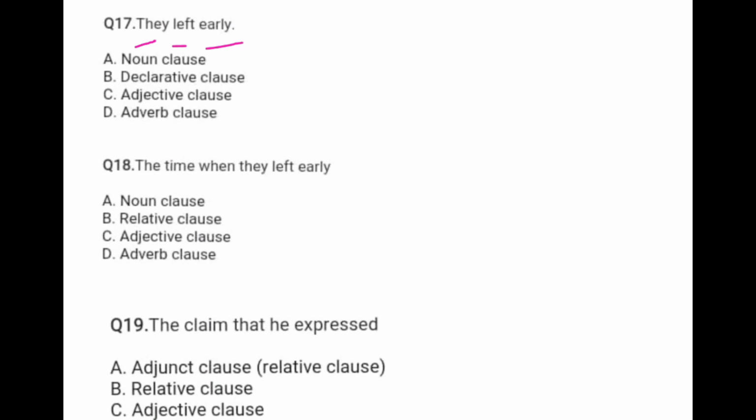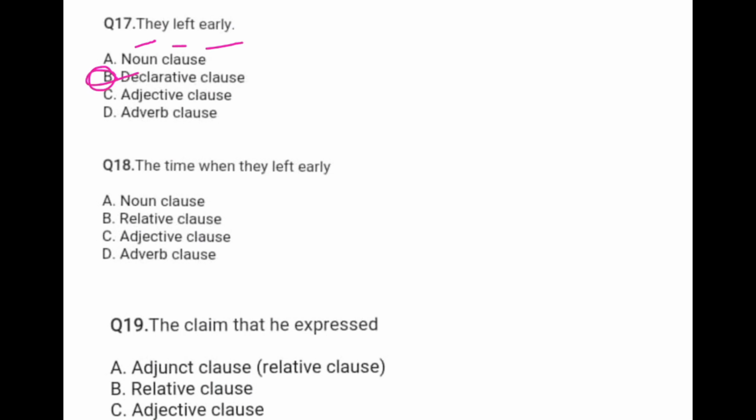When you have only one subject, one verb, and one adverb, and there is no conjunction or any subordinate clause or main clause, then you can say declarative clause.